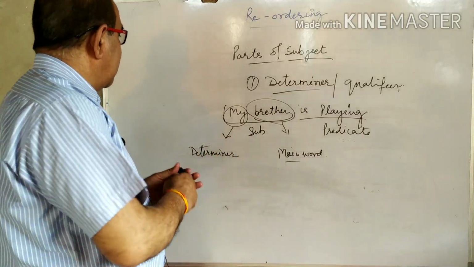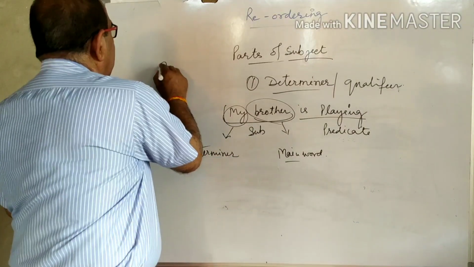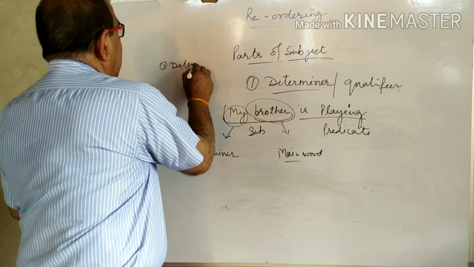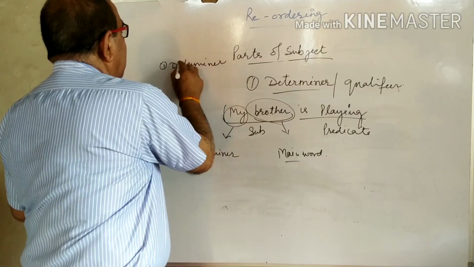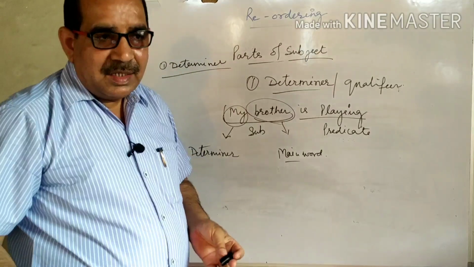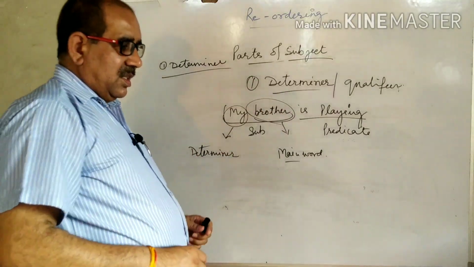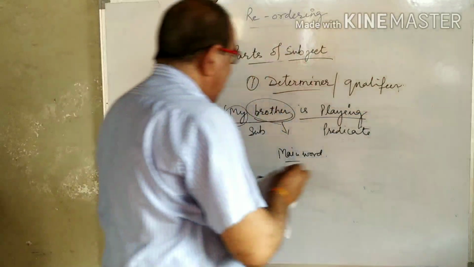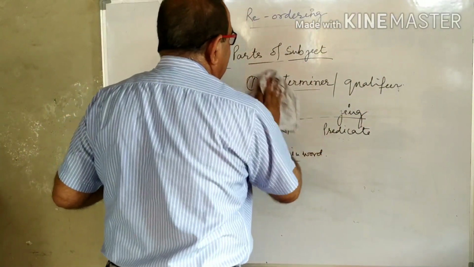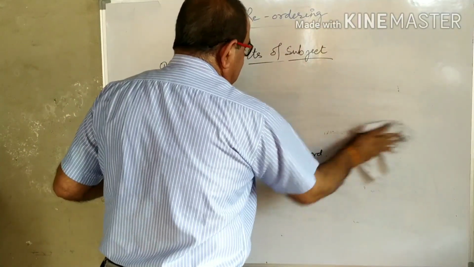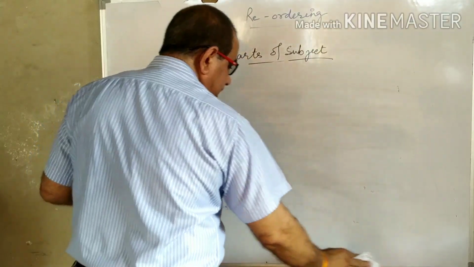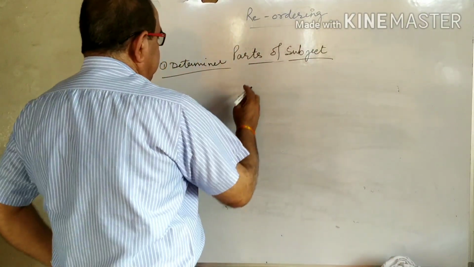So first place is for determiner. Is that clear? I hope determiner is clear. What is determiner in the subject? The second part of the subject is adjective.